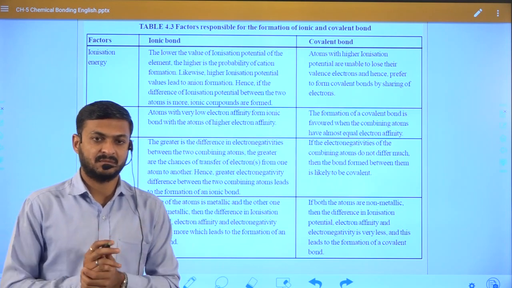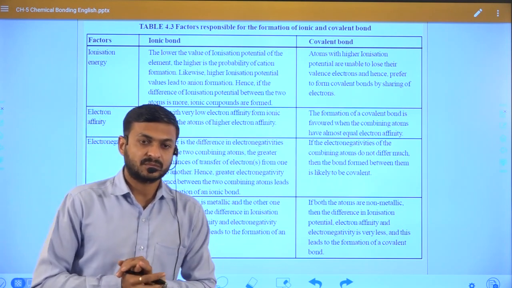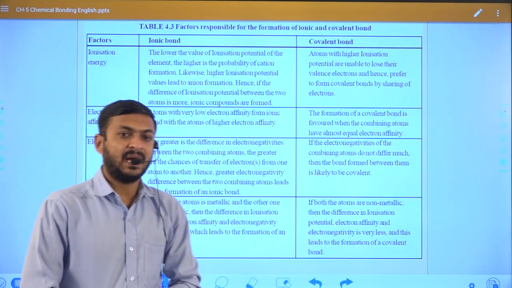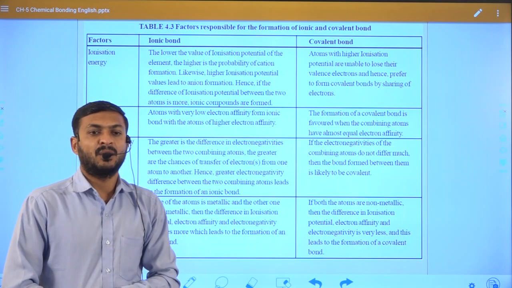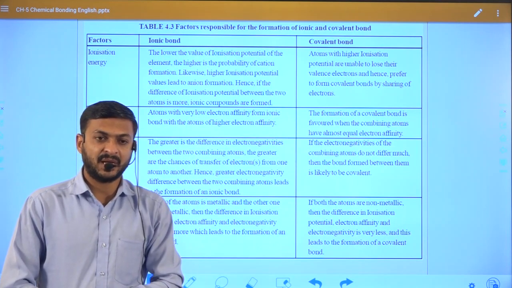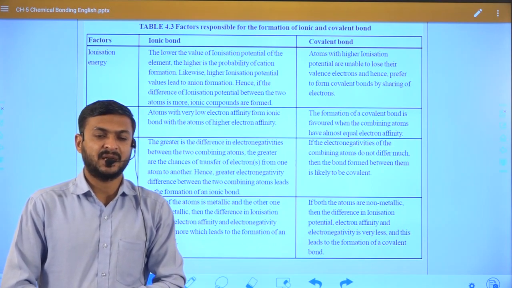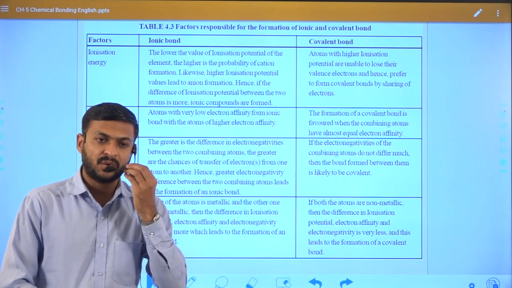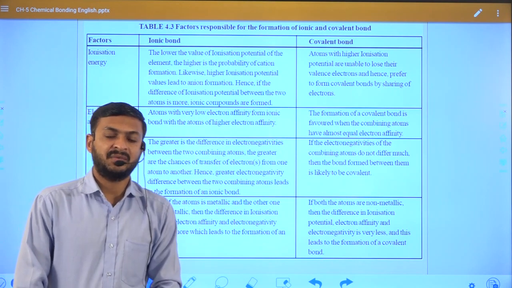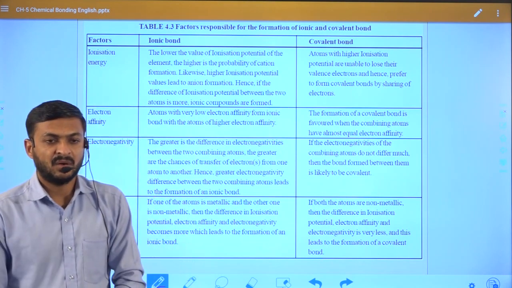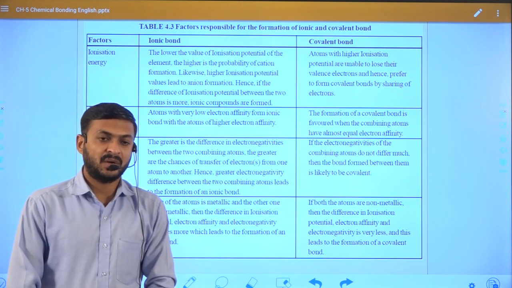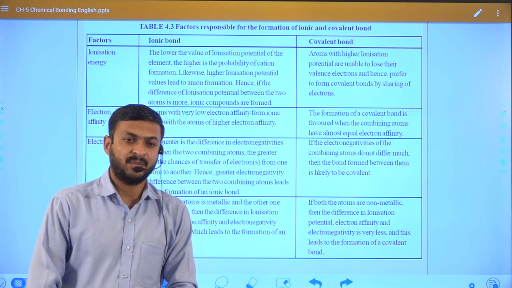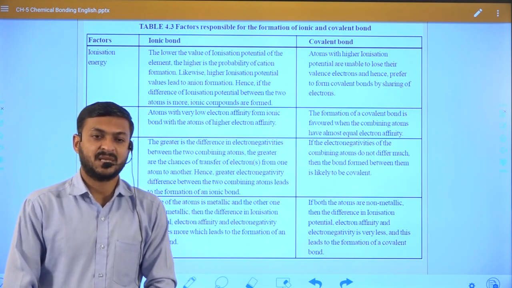Now you see here, when an ionic bond is formed, one atom has low ionization energy, or a tendency to lose electrons easily, right? If the element loses electrons easily, its ionization value will be very low as compared to non-metal and semi-metal.